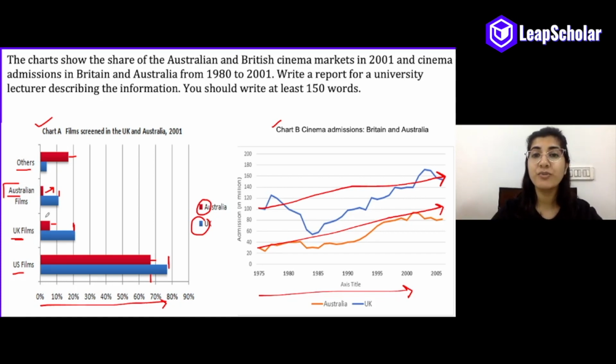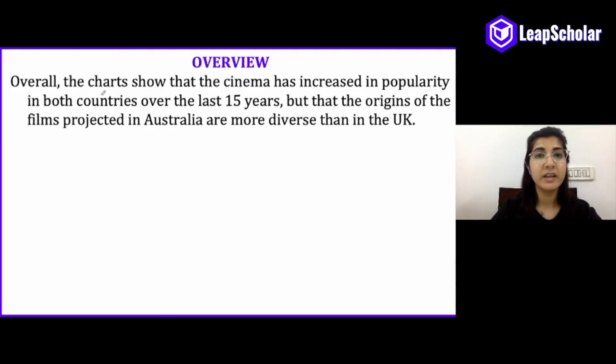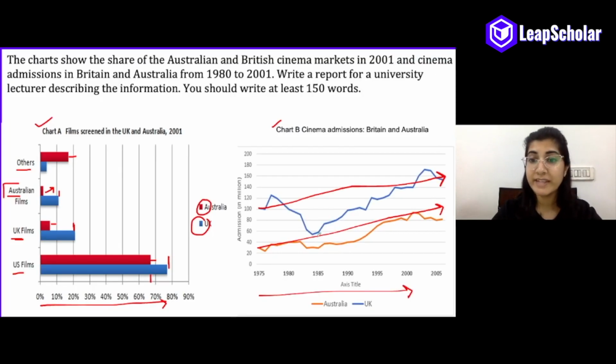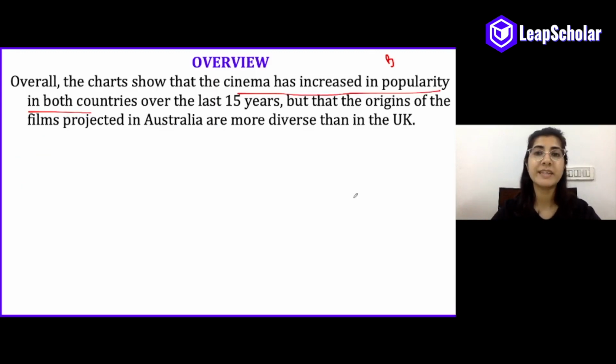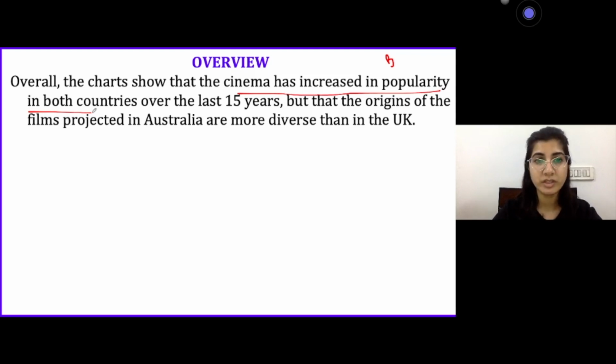So that is how you find out the general trend of both the graphs. Now let's see how we phrased it. So overall, the charts show that the cinema has increased in popularity in both countries. This comes from chart number B. As we saw that there was an increase in the people who went to the cinema, we can rephrase and say that the cinema has increased in popularity in both countries over the last 15 years.